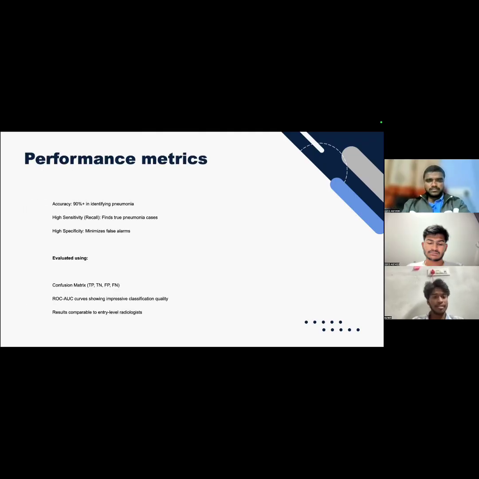And performance metrics. The highest accuracy score we ever scored is 95 to 96%. The minimum score we scored is 90%. So I can confirm to you that we have a 90% plus accuracy rate in identifying pneumonia cases. In high sensitivity cases, it's almost more than 96%. In low sensitivity stage 1 cases, it is around 90%.